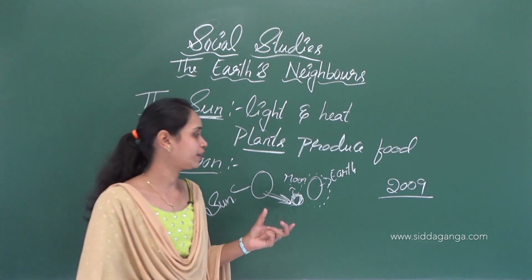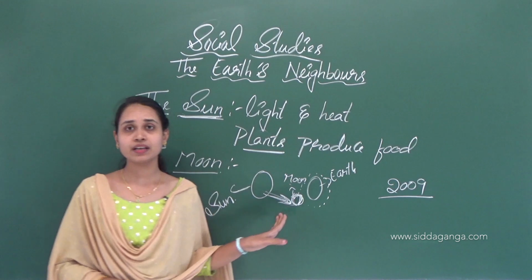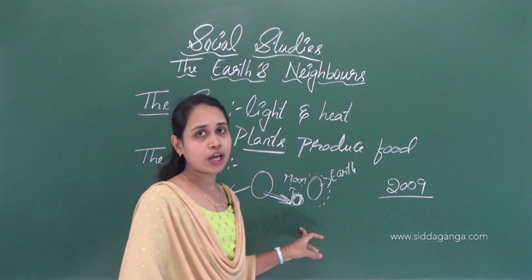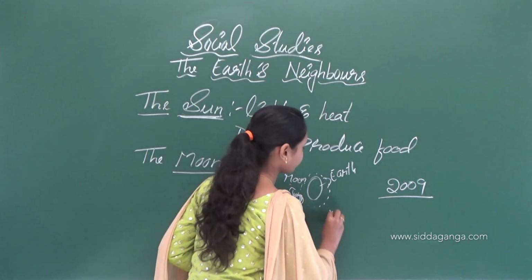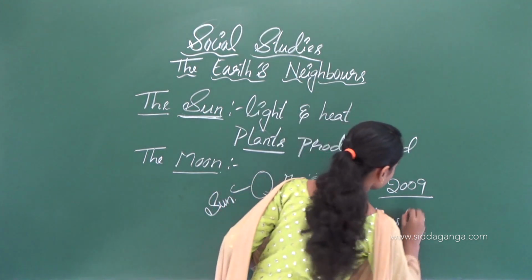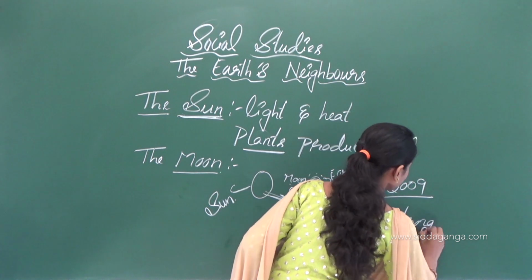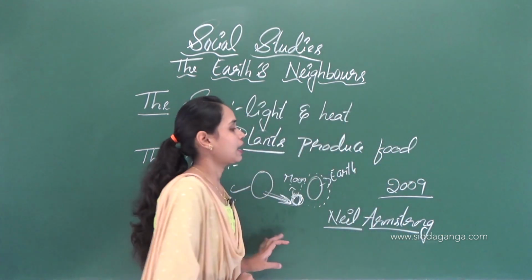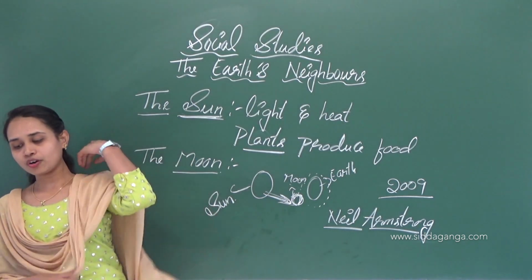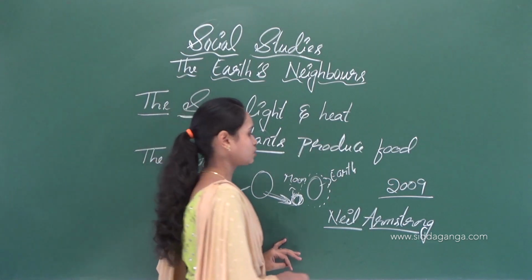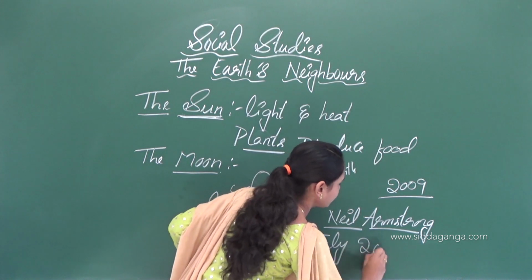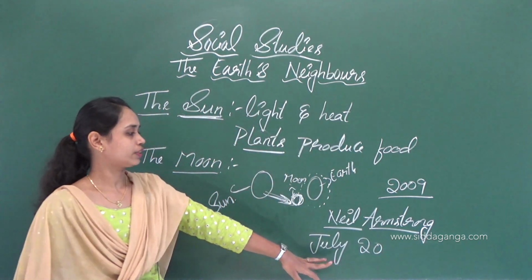The first man to land on the moon was the American astronaut Neil Armstrong. Neil Armstrong was the first man to land on the moon, okay? He set foot on the moon on July 20.